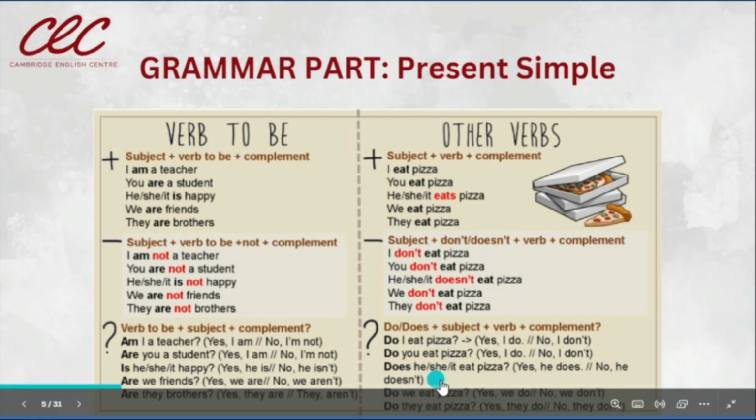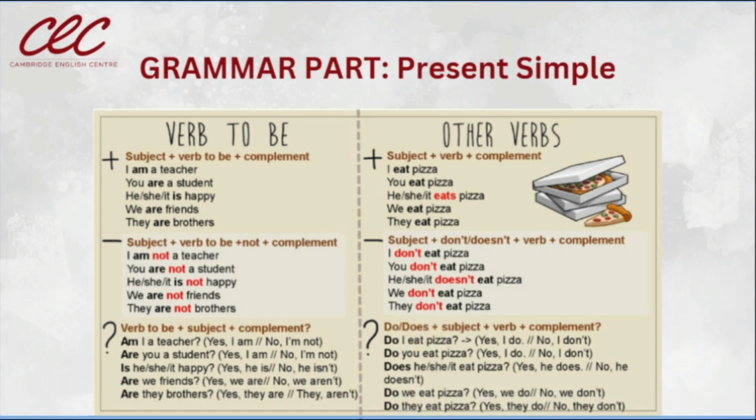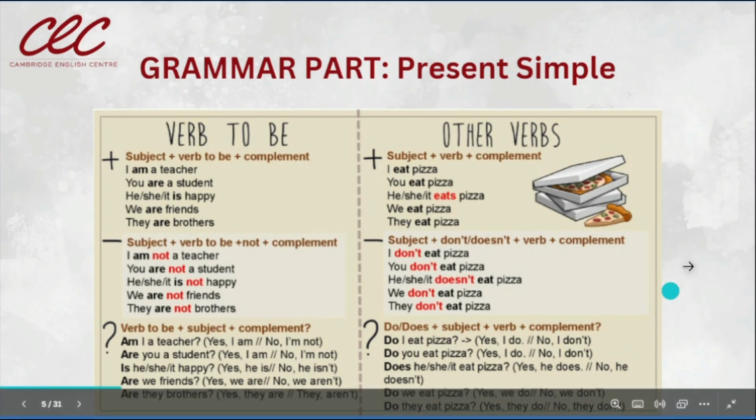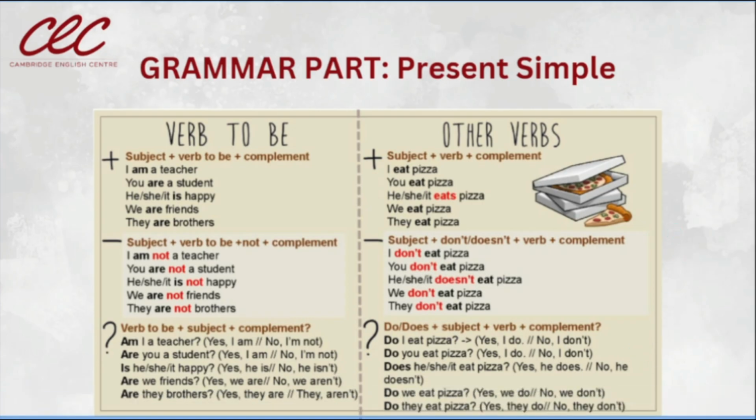Does he or she or it eat pizza? Yes, he does. No, he doesn't. Or yes, she does. No, she doesn't. Or yes, it does. No, it doesn't. Only the subjects he, she, and it, in the singular, use does.